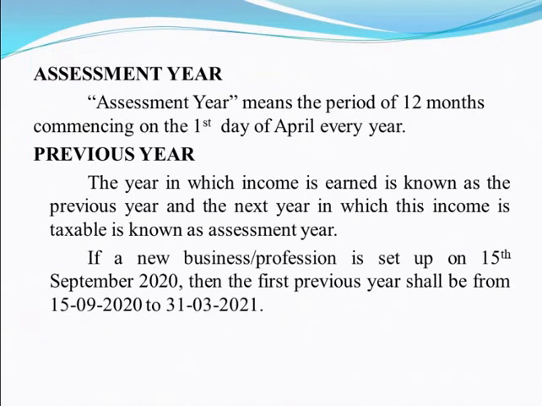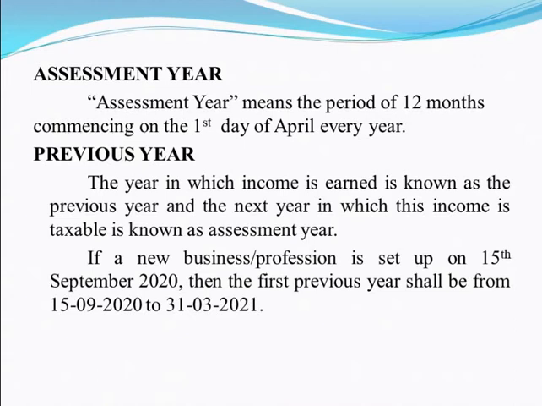Assessment year. Assessment year means a period of 12 months commencing on the first day of April every year. The current assessment year commences from 1st April 2021 to 31st March 2022. Previous year. The year in which an income is earned is known as the previous year.